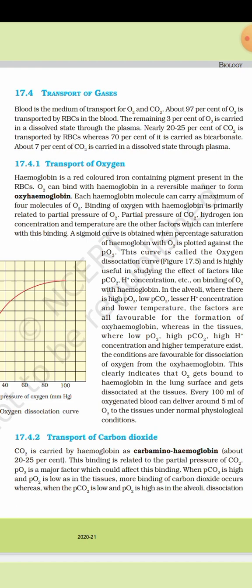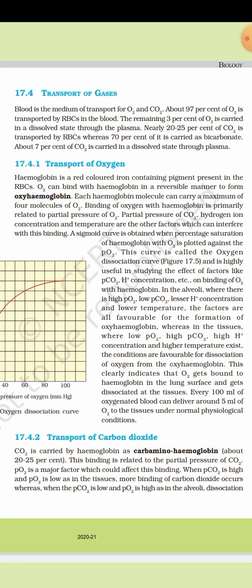In the alveoli, when there is high PO2, low PCO2, lesser H plus concentration, and lower temperature, the factors are all favorable for the formation of oxyhemoglobin, whereas in the tissues where low PO2, high PCO2, high H plus concentration, and higher temperature exist, the conditions are favorable for dissociation of oxygen from oxyhemoglobin. This clearly indicates that O2 gets bound to hemoglobin at the lung surface and gets dissociated at the tissues. Every 100 ml of oxygenated blood can deliver around 5 ml of O2 to the tissues under normal physiological conditions.